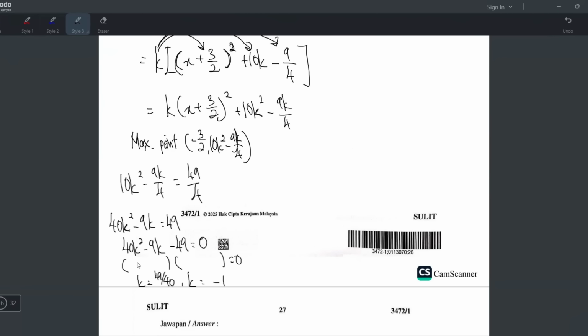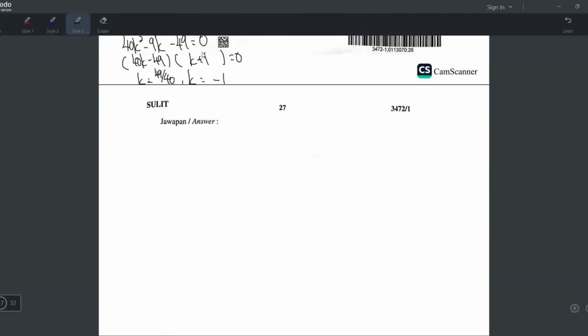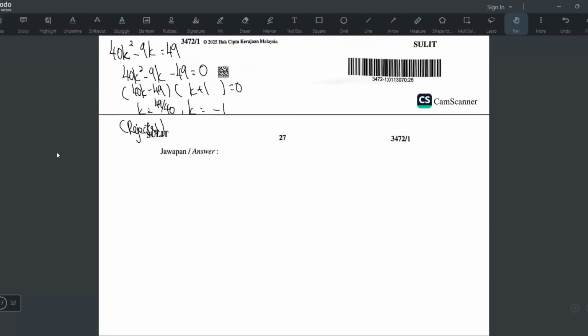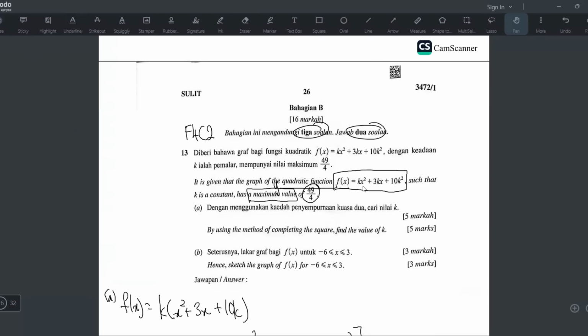So for this one you have to move it back to become 40k minus 49, and then this one moves back to become k plus 1. Okay, now is the time to reject this positive answer. Because I said already just now, this one, the k must be negative. Why? Because k is actually the a value. And they already say it's maximum.